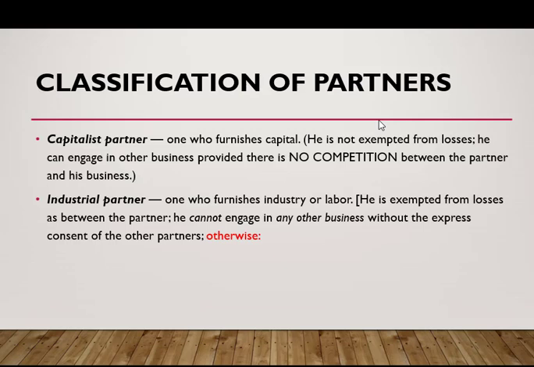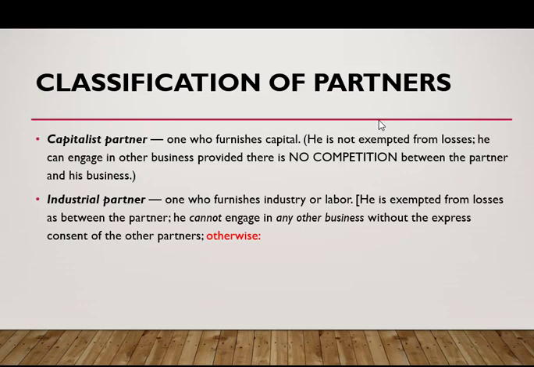Unlike an industrial partner, as a general rule, he cannot engage in business for himself because the idea is you have to devote all your time in labor, industry, and skill to the partnership.